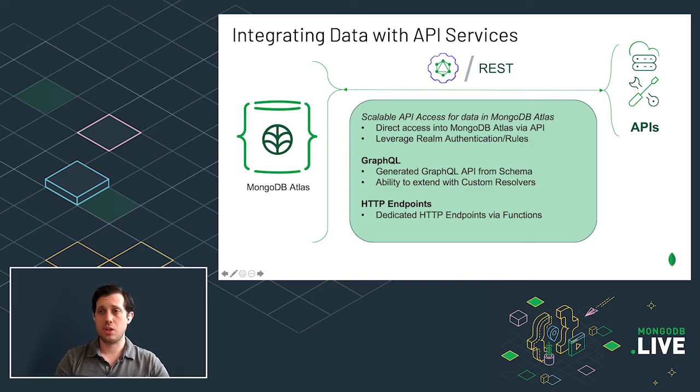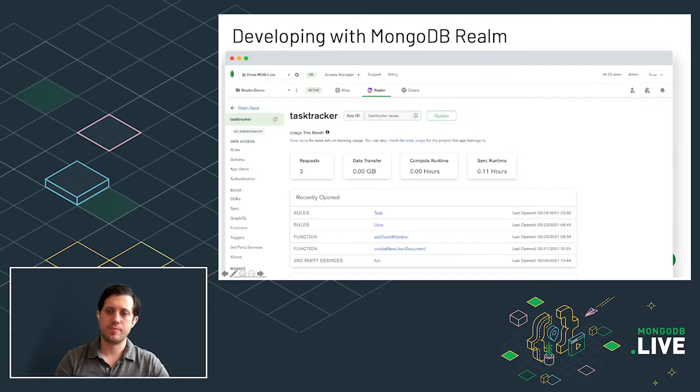So that gives you a lot of flexibility right out of the box to have data in Atlas, create an API, and start working with that API to integrate your data into services, into tools, or even into more of a data API or even a front end. So these are both great if you want to take the data, whether it's mobile data or other data in Atlas, and provide additional access to it from other systems and start working in an API-driven fashion.